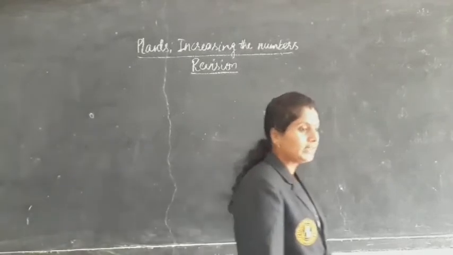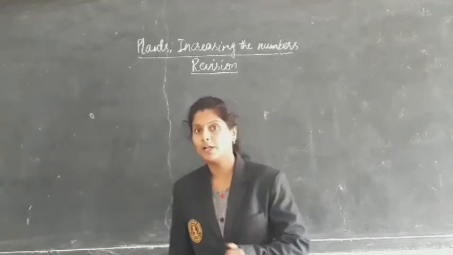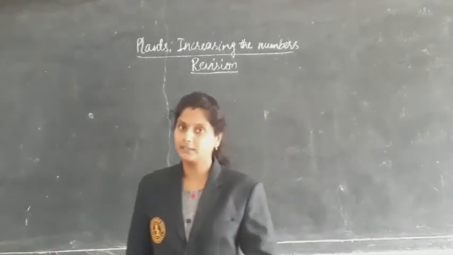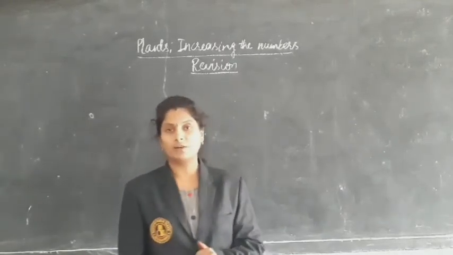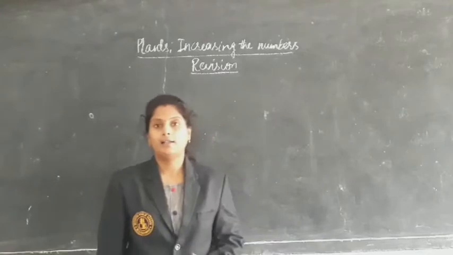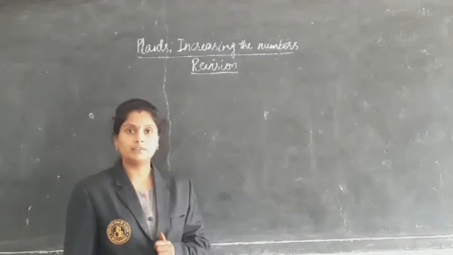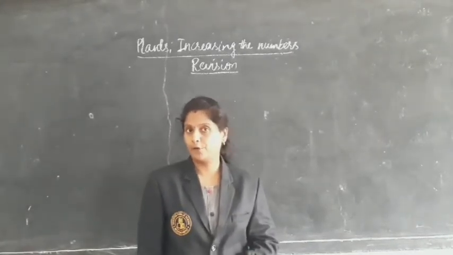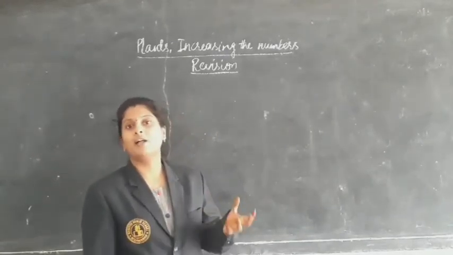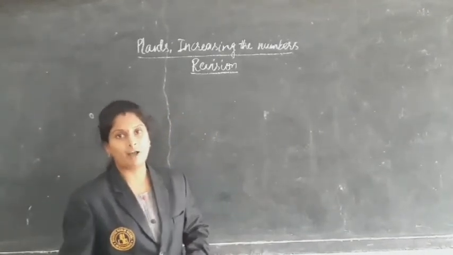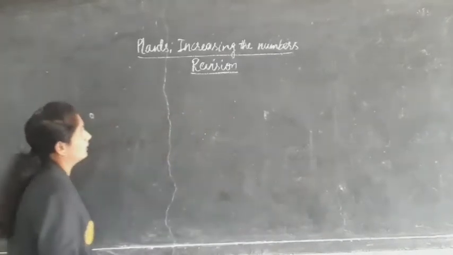Okay, so in this class we have discussed the plants, different types of plants and how they are useful to us, and in what ways they increase in numbers: germination, new plants from the parts of a plant, how their seeds are dispersed, agents of seed dispersal, and different types of crops, how farmers grow, protect and preserve the different kinds of crops. These are all the topics we have learned. So today I am here to have a glance at this topic, plants increasing in number.